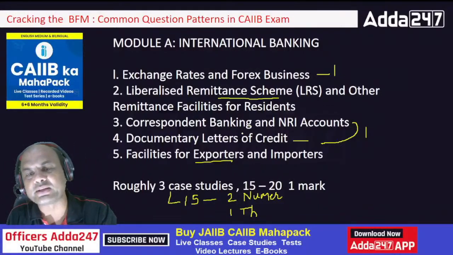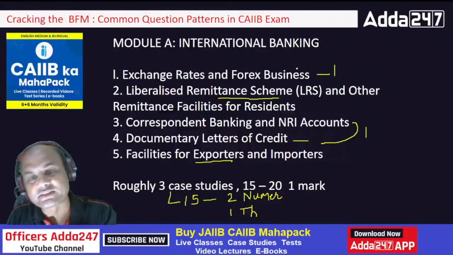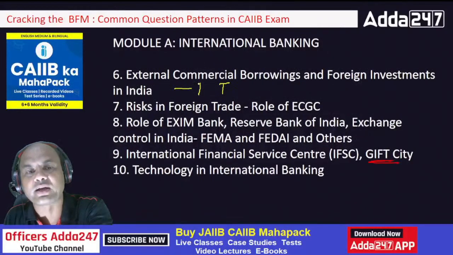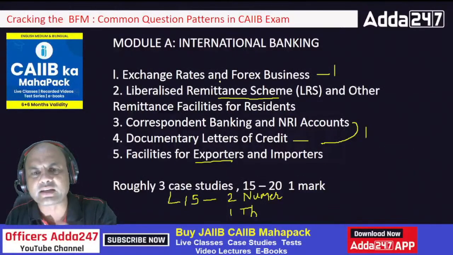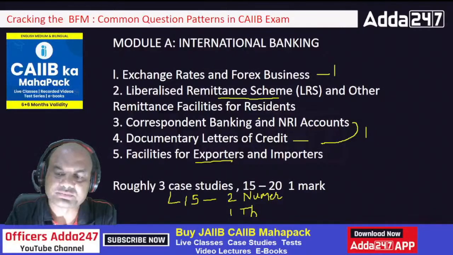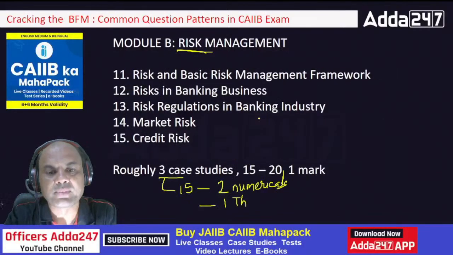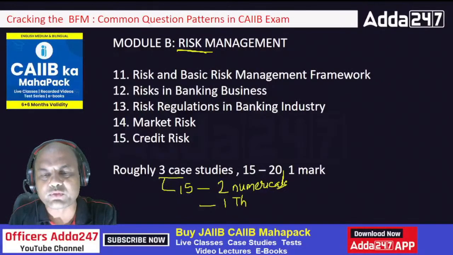Theory generally is from LC. This part consists of theory and this part consists of numericals. If they ask you this ECB, they'll be asking you 1 theory again. Generally they ask 2 numerical case studies over here in module A. So 2 numericals, 1 theory, and the remaining are 1-liners.